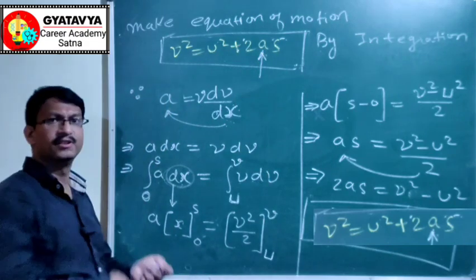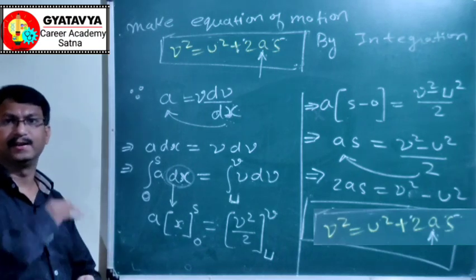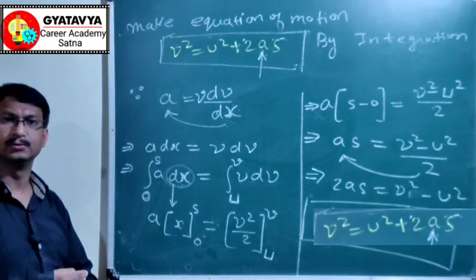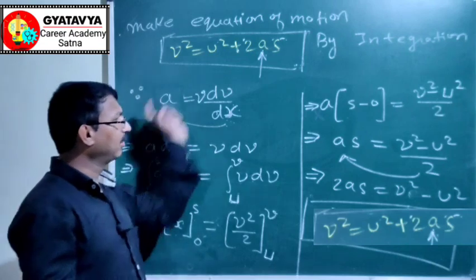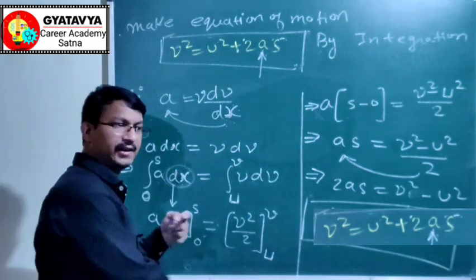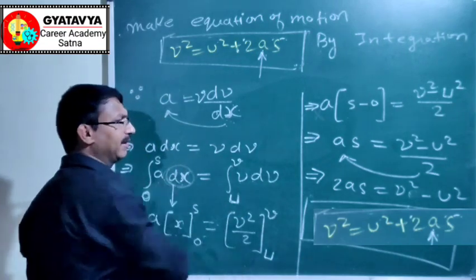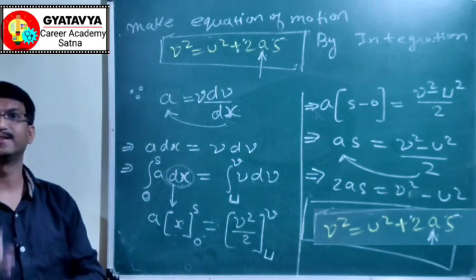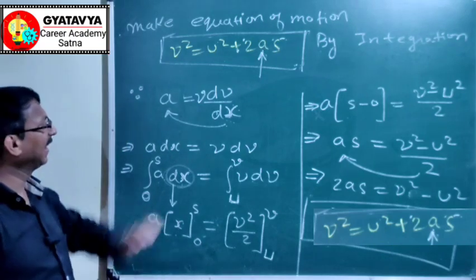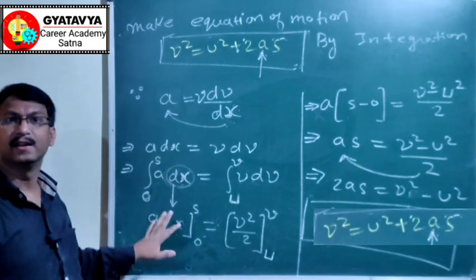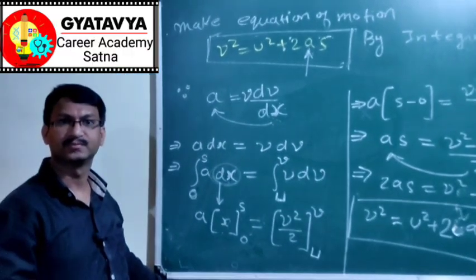So this is how we can use integration and differentiation to evaluate the formula. Evaluating formulas by using a mathematical exercise is called derivation. So we can derive these formulas by using the integration approach.